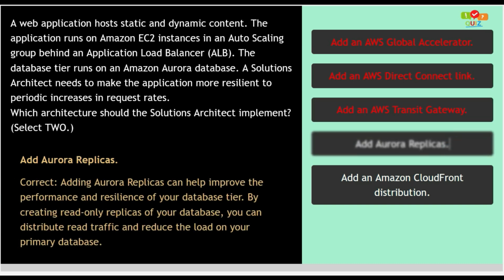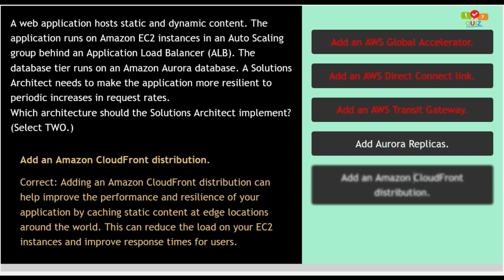Option number 4. Add Aurora replicas. This option is correct, as adding Aurora replicas can improve the performance and resilience of your database tier. By creating read-only replicas of your database, you can distribute read traffic and reduce the load on your primary database. So option number 4 is the correct answer. Option number 5. Add an Amazon CloudFront distribution.